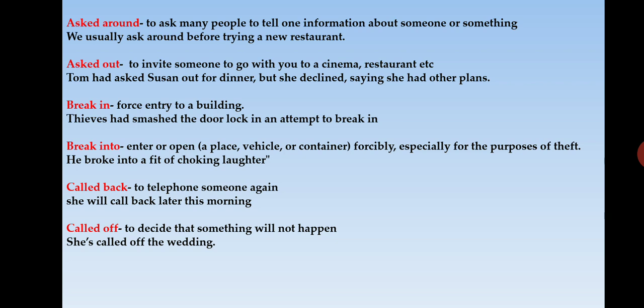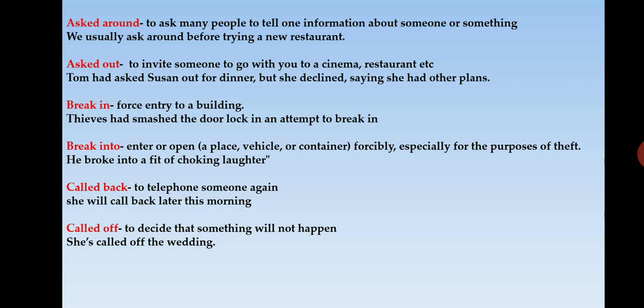Okay, so here you have the example given. Tom had asked Susan out for dinner. So Tom invited Susan to come for dinner, but she declined. She said no to him, saying she had other plans. So Tom is interested in having a relationship with Susan. That is why he asked Susan out to come for dinner. I hope it is clear for you.